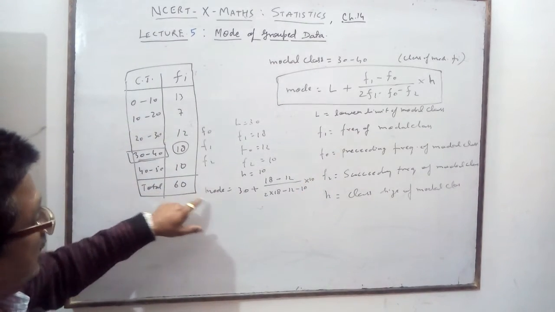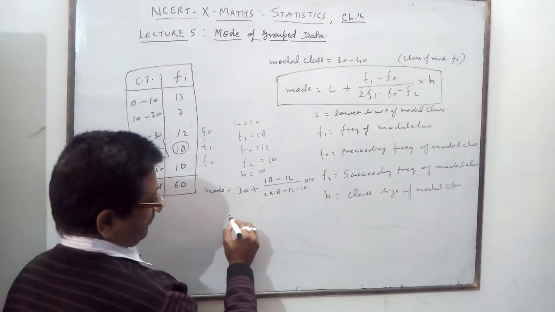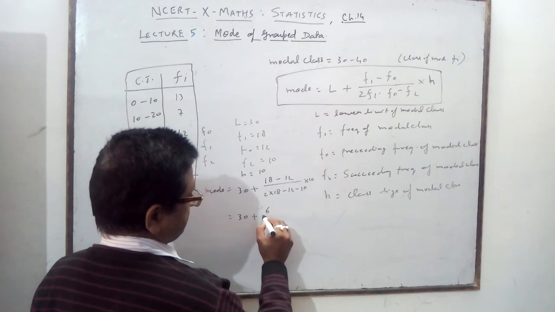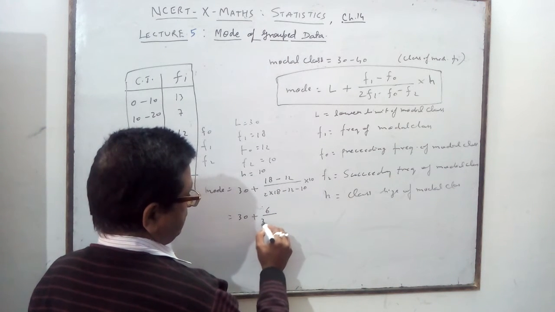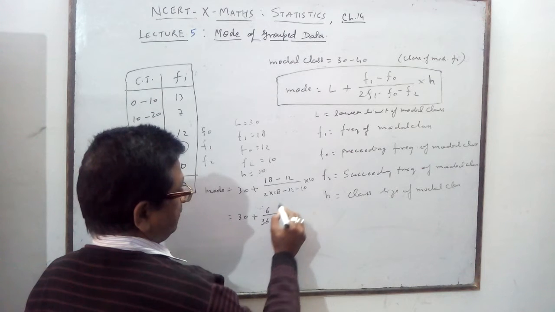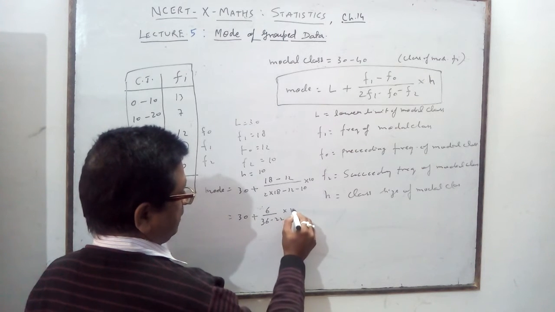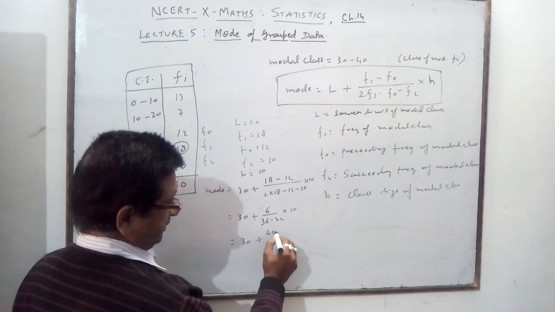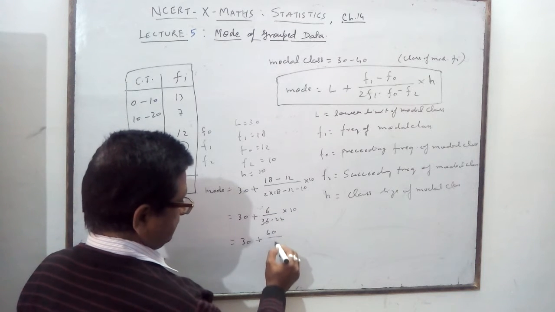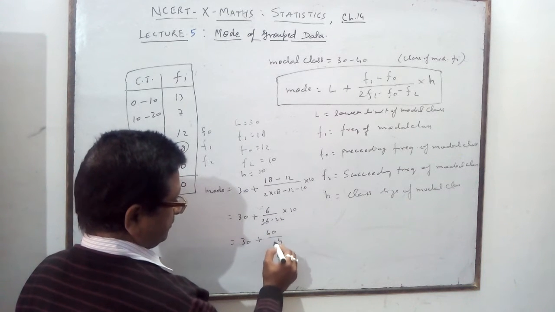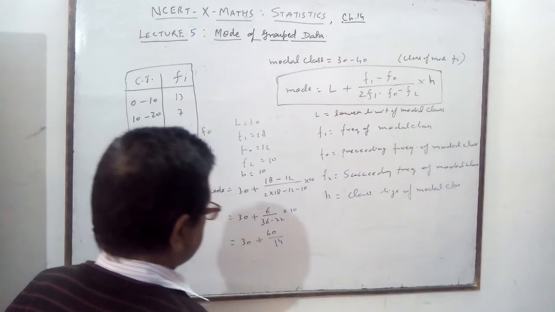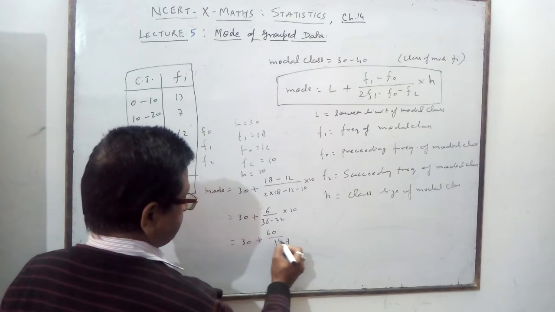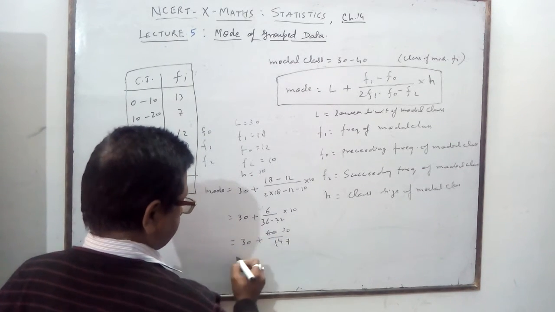You are getting all the things here. 30 plus 6 upon 36 minus 22 into 10. What are you getting? 60 upon 14.